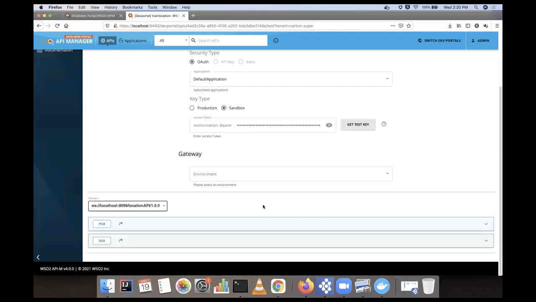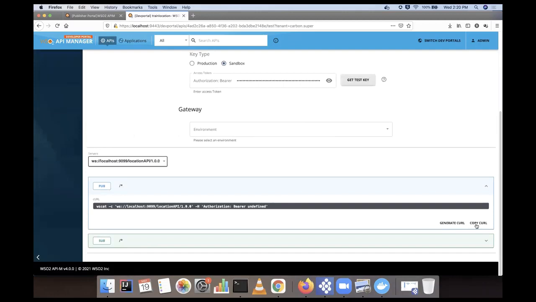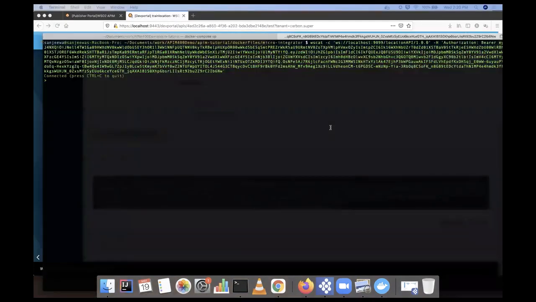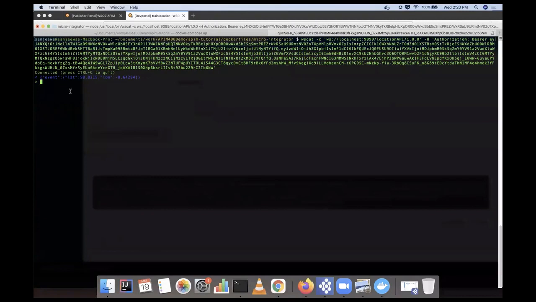Get new key, and generate curl, copy curl. So now I can invoke this API. In the command line terminal, I entered this one. So you can see I'm getting WebSocket updates related to this API through the API manager. So now I expose this as a secured WebSocket API, and with the access token, I can invoke that API and get my responses there.